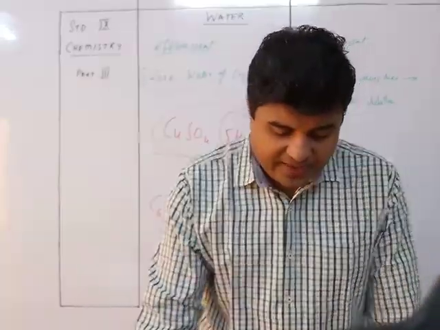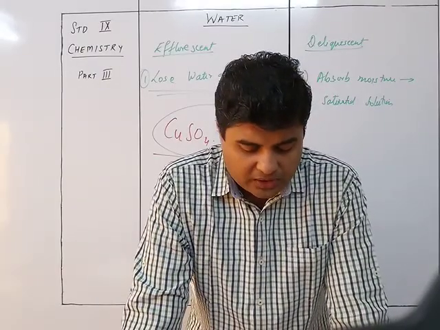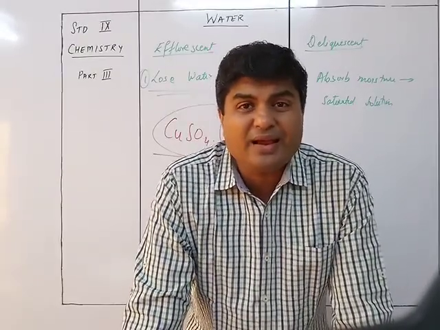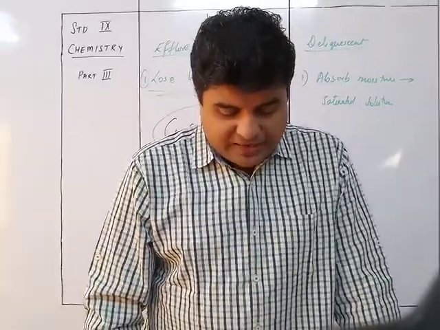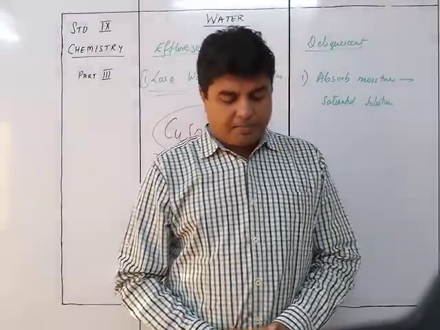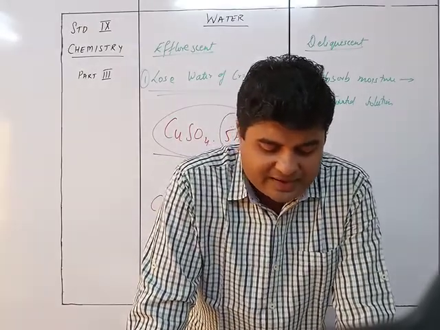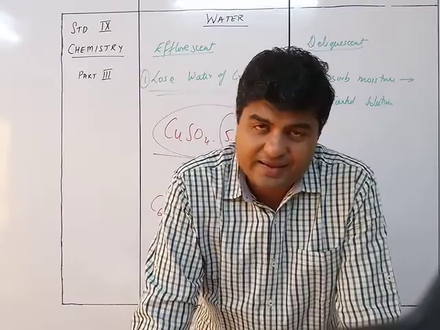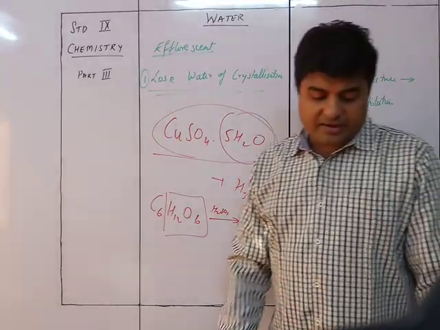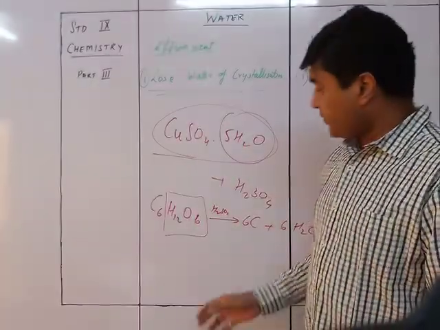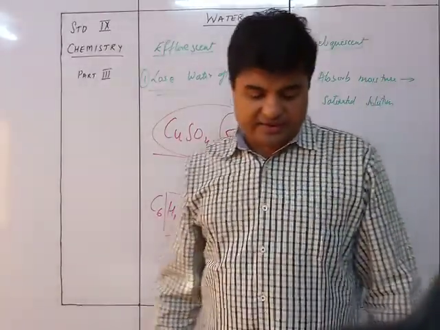Hence, you can see that dehydrating agents remove chemically combined water or elements of water from compounds. It is removing something chemically present over there, due to the strong affinity to water. Concentrated sulfuric acid, being hygroscopic in nature, acts as a drying agent as well as a dehydrating agent. So concentrated sulfuric acid can be used not only as a drying agent but also as a dehydrating agent. Hence the equation: glucose gives carbon plus water in the presence of concentrated sulfuric acid.